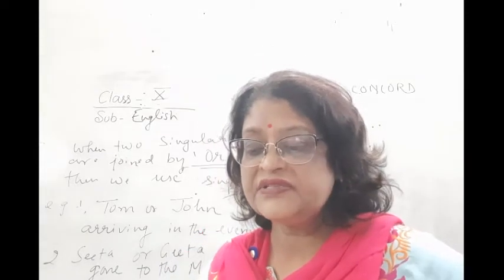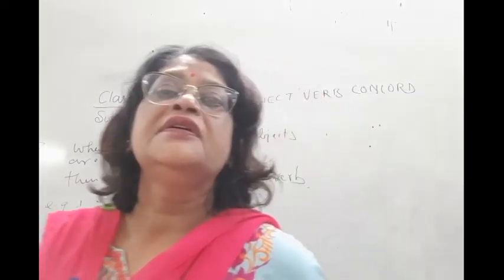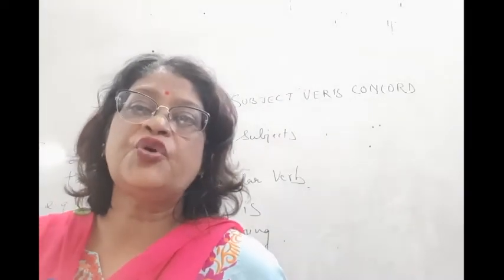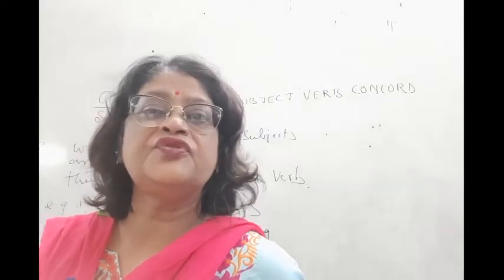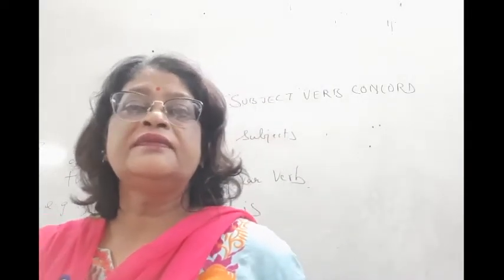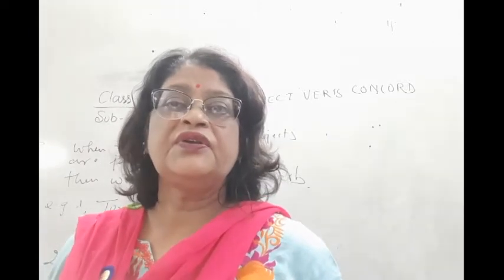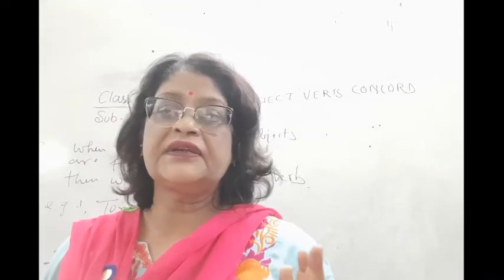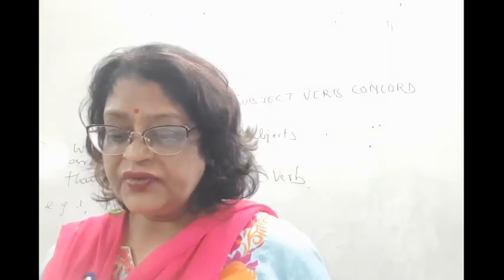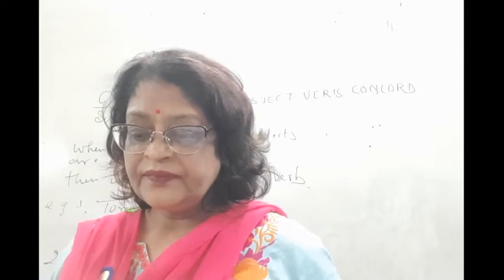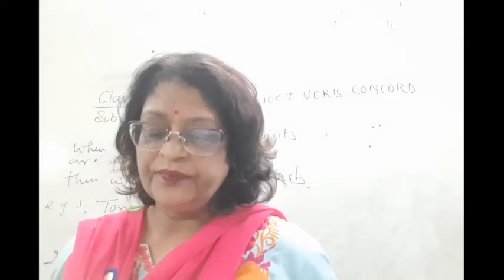So always remember, if two singular subjects are joined by or, then children, we have to use a singular verb. And in a singular verb, we use has or is, or some verb where we always use s with the verb form.